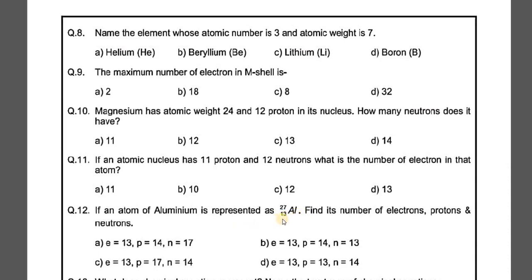So it's very clear that in aluminium the number of electrons will be 13 and the number of protons will also be 13. Once we know the number of electrons and protons, and we already know the atomic mass, we can subtract and get 27 minus 13, which is equal to the number of neutrons, and that is 14. So here you will find option D, electron is equal to 13, proton is equal to 13, and neutron is equal to 14. So the correct option is D for question number 12.